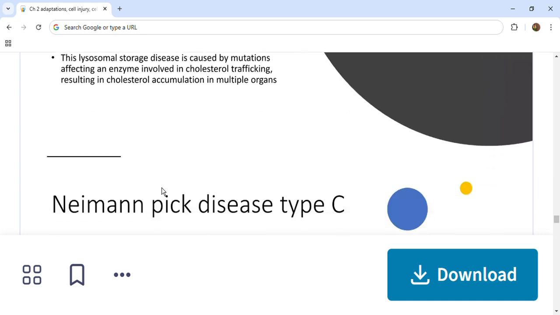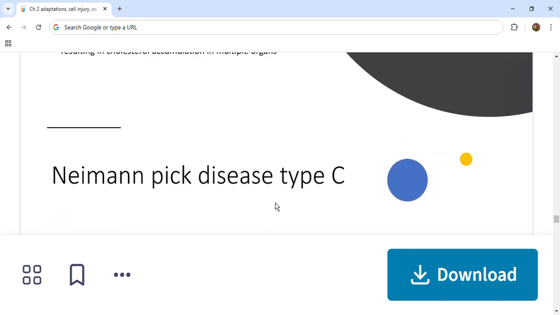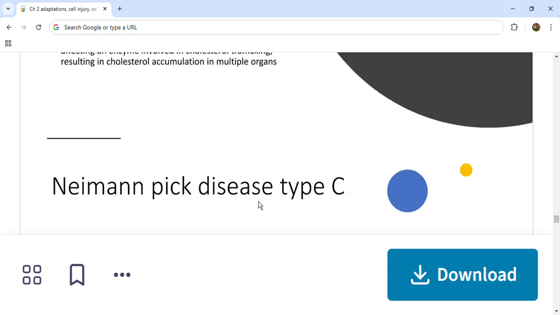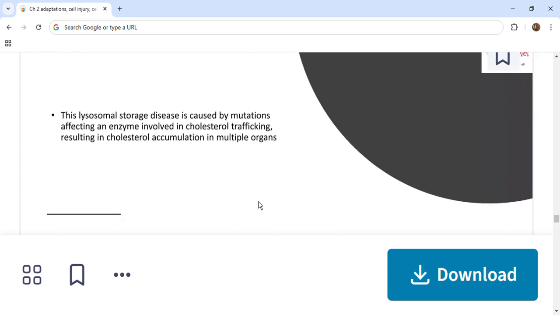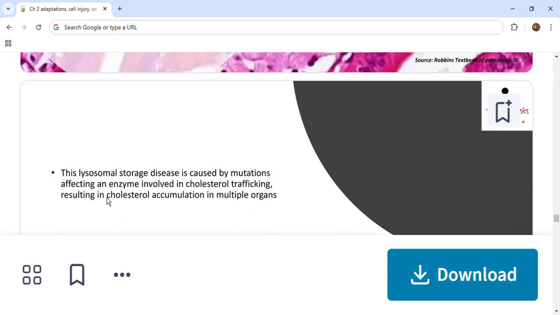Next, let's see what is Niemann-Pick disease. This is a very important question which may be asked in MCQs or short notes. Niemann-Pick disease type C is also a fat accumulation disorder, but here it is a lysosomal storage disease. Mutations occur which affect an enzyme that is responsible for cholesterol regulation, so the regulation of cholesterol amount is lost.